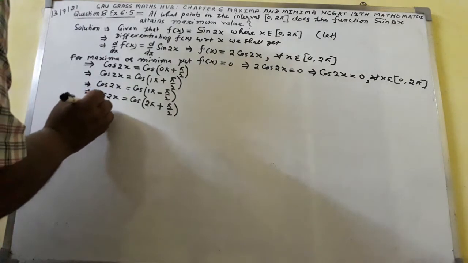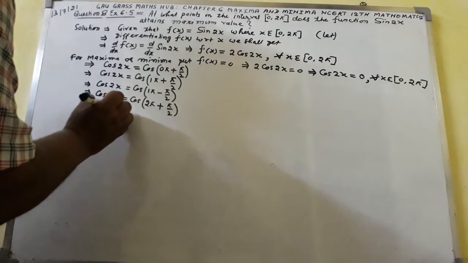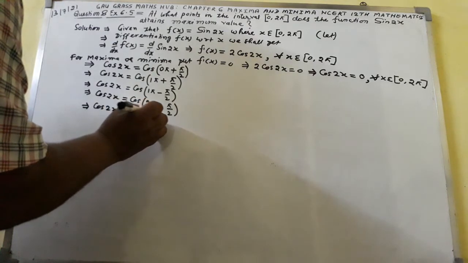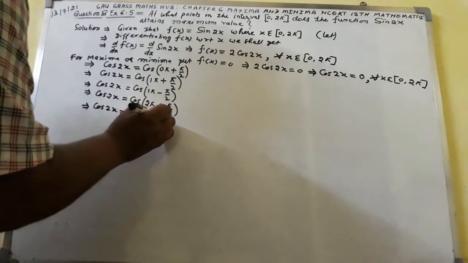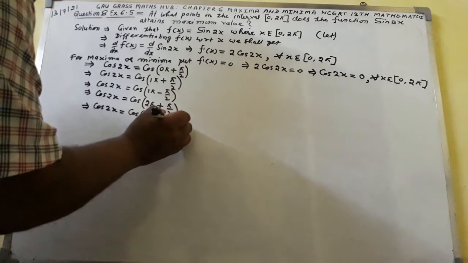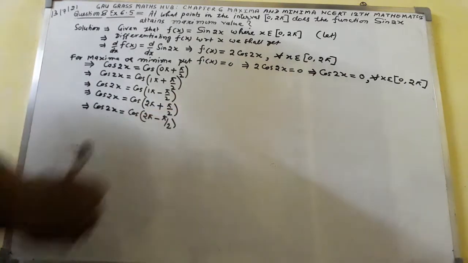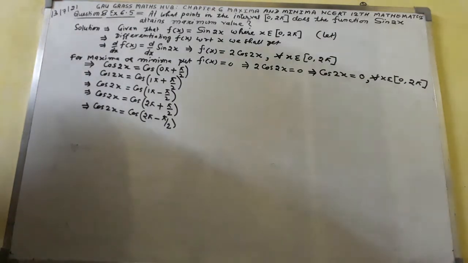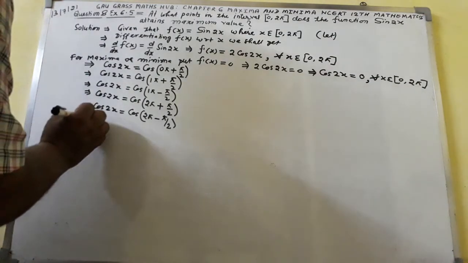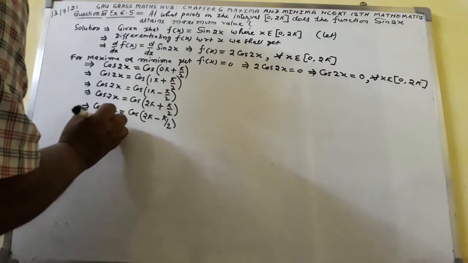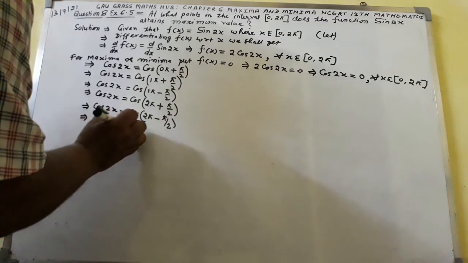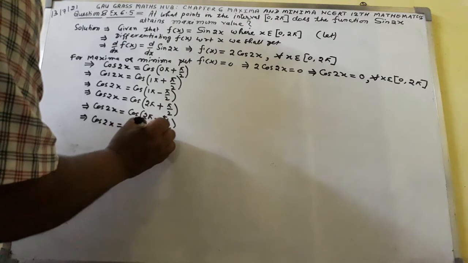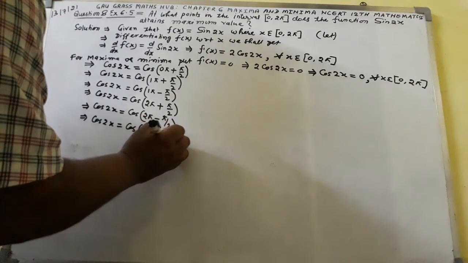Again I shall write cos 2x equal to cos of (2π minus π by 2). Again, implies that cos 2x equal to cos of (3π plus π by 2).